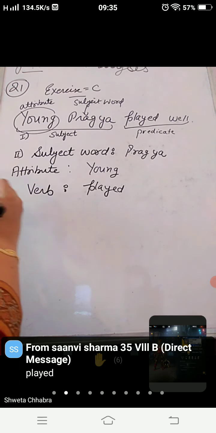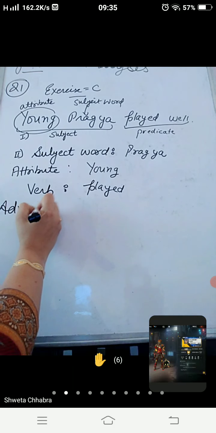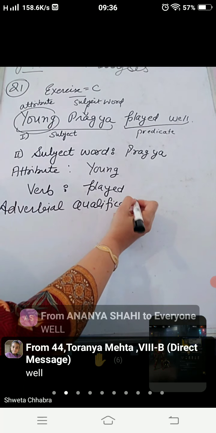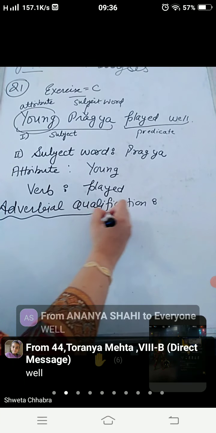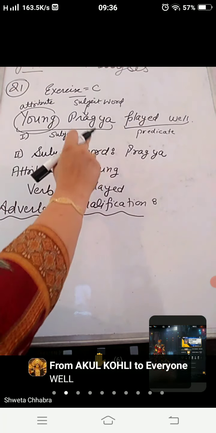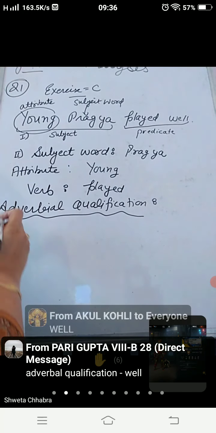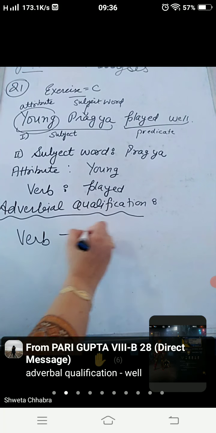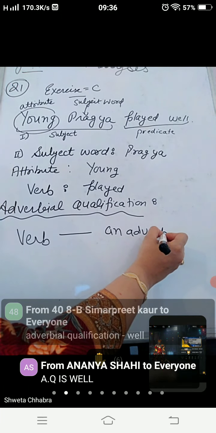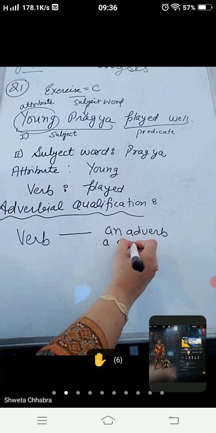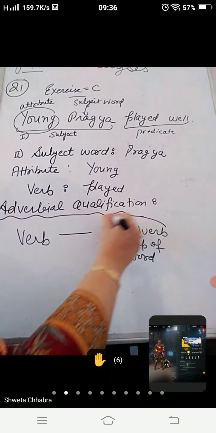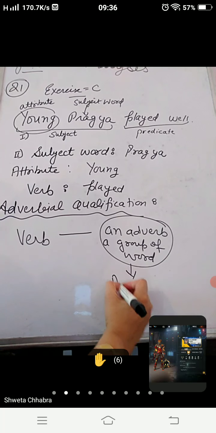But what is adverbial qualification? How to find out adverbial qualification? For that, keep some points in your mind. Very simple, in predicate the verb may be qualified. Whatever the verb is given, it can be qualified using an adverb. It means with the verb any adverb is given, or a group of words is given, and all these work as a complete adverb.